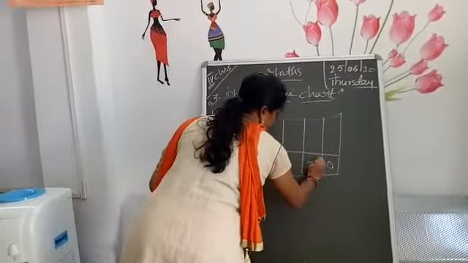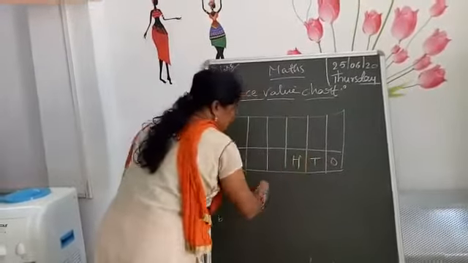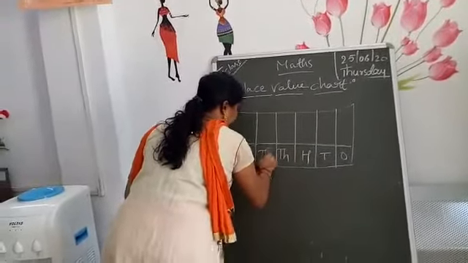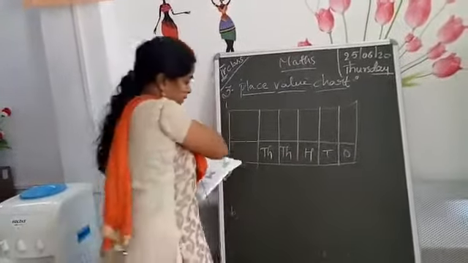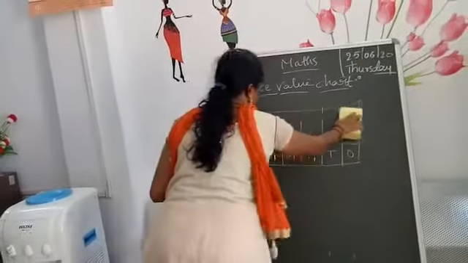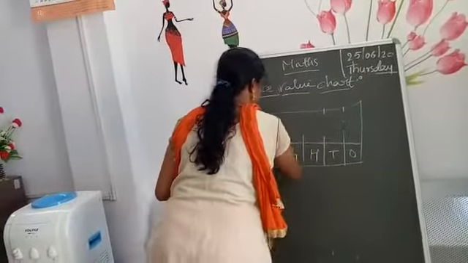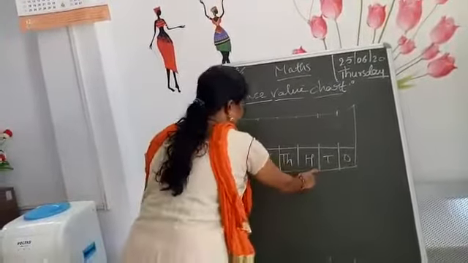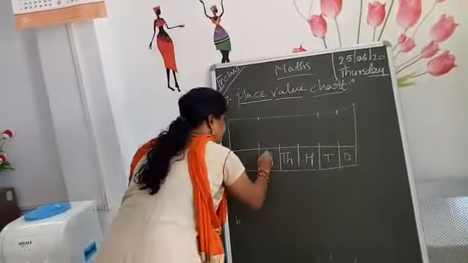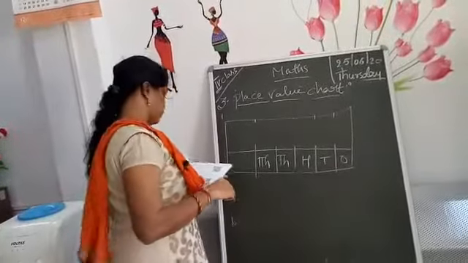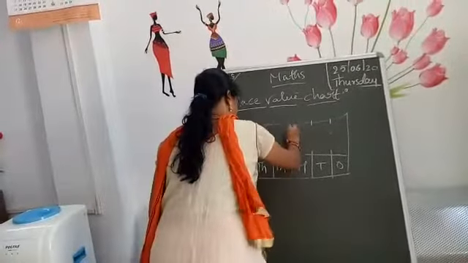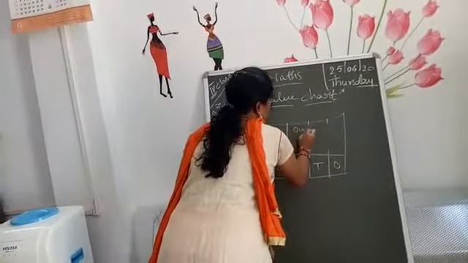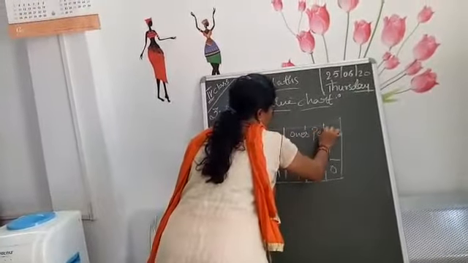Ones, tens, hundreds, thousands, 10,000s. Okay, first look at these things. In the place value chart: ones, tens, hundreds, thousands, 10,000s. These three, ones, tens and hundreds, occupy the ones period.